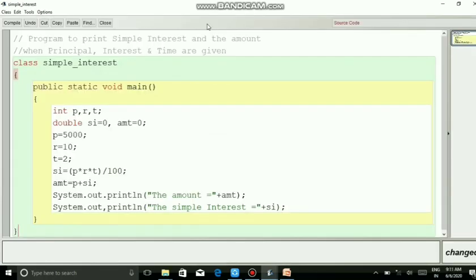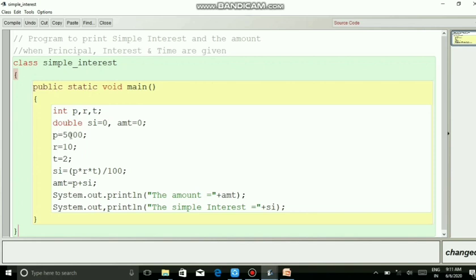Here is another example program for the assignment method. This is a program to print the simple interest and the amount when principal, rate and time are given. So class SimpleInterest, public static void main, int p, r, t. So p, r, t are the variables and their data type is int. That means they can hold integer values. Next is double SI. SI is to find out the simple interest. Then amount is equal to 0. That is, amount is to find out the final amount.